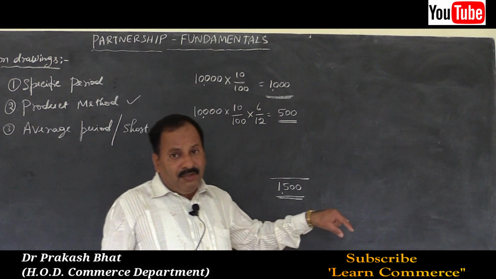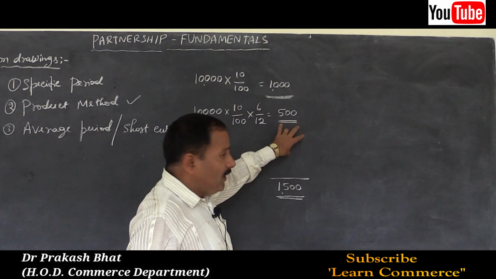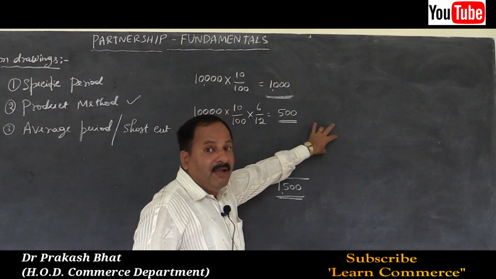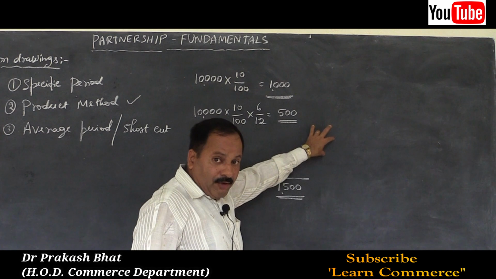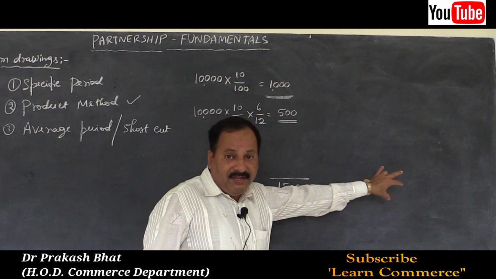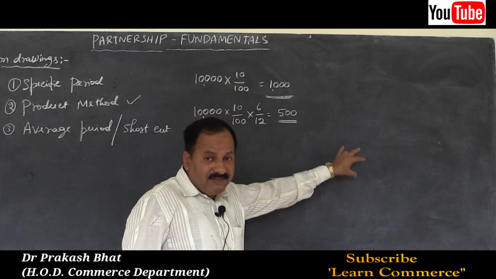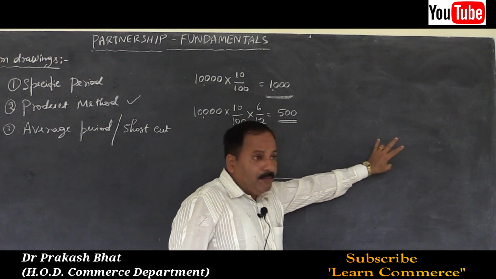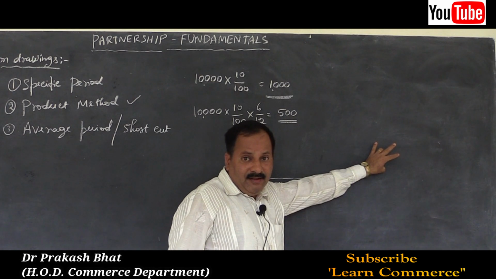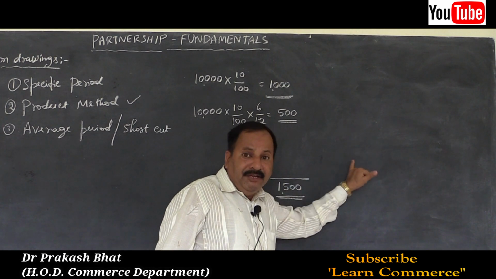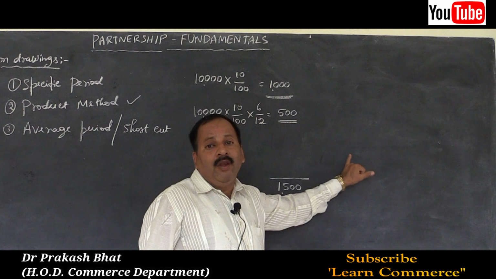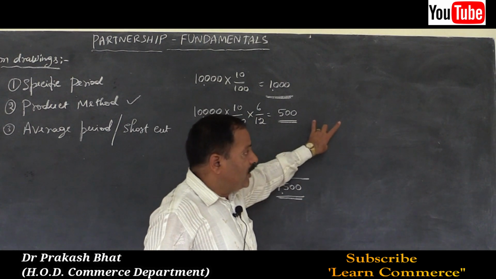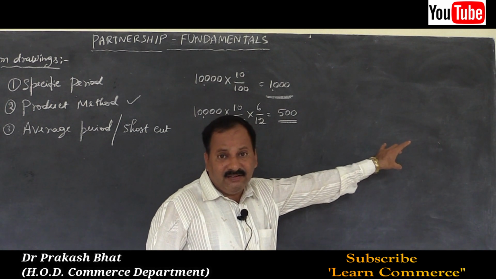What we will do is take the date of withdrawal, then calculate the number of outstanding months, that is, from the date of withdrawal till the end of the accounting year. Then the amount withdrawn will be written. Then the amount withdrawn into outstanding months will be taken as the product. For each of the withdrawals we will calculate the product like that.